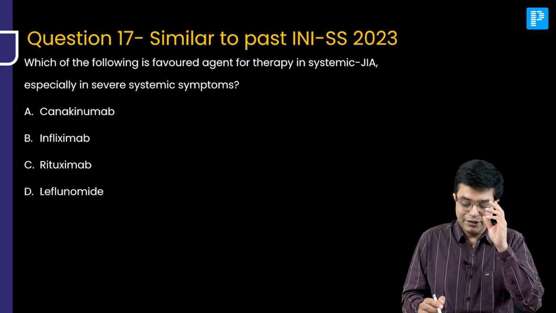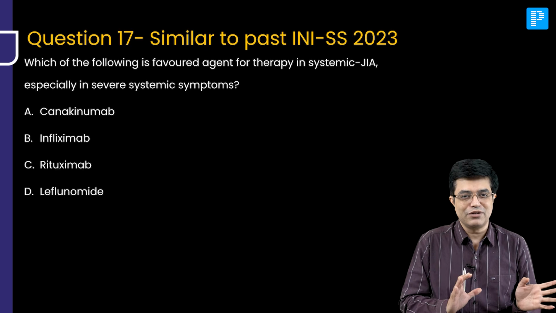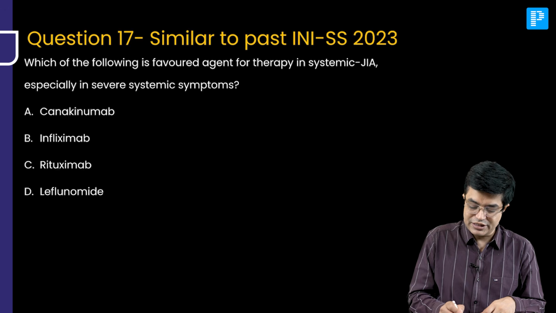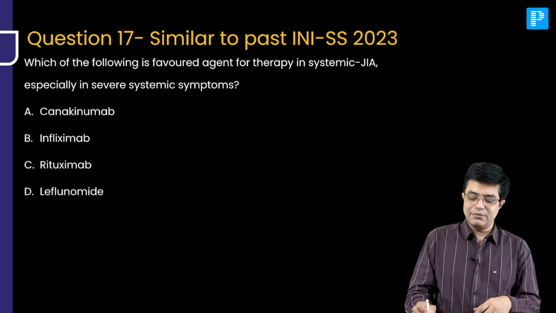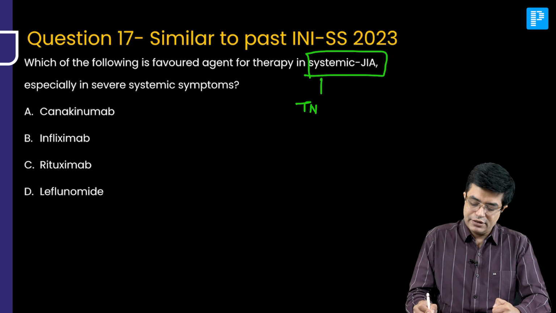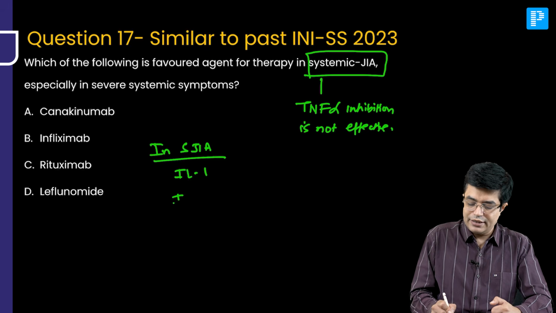Question number 17. Again, it is similar to a past INI SS question from 2023. So as I promised you, we are doing some previous year questions alongside this discussion. Which of the following is the favored agent for therapy in systemic JIA, especially in severe systemic symptoms? Now, in systemic JIA, non-steroidal anti-inflammatory drugs alone are not sufficient, and TNF-alpha inhibition is not very effective. So, in systemic JIA, it is interleukin 1 and interleukin 6 therapies which are effective. So, anti-interleukin 1 and anti-interleukin 6 therapies are more effective.